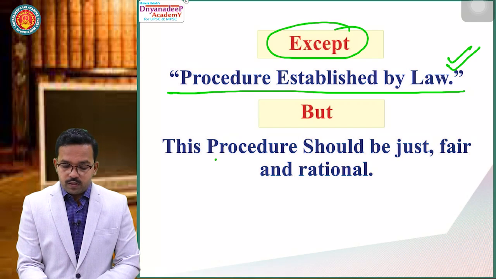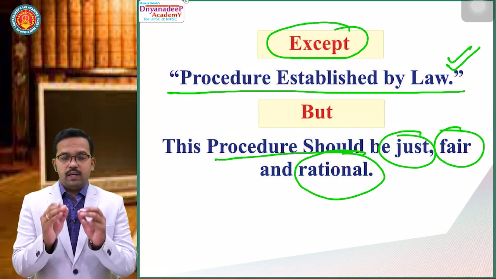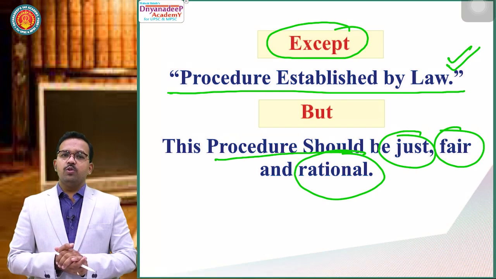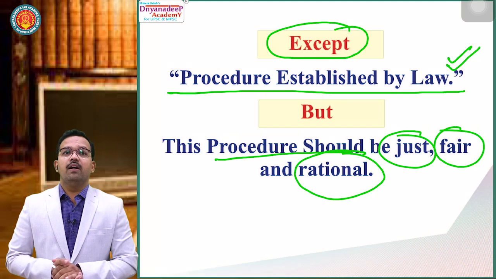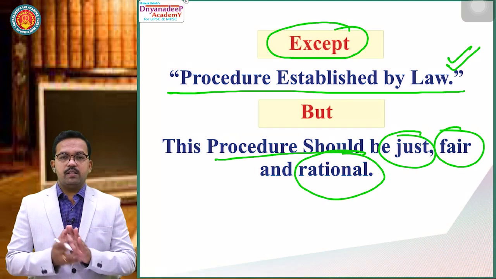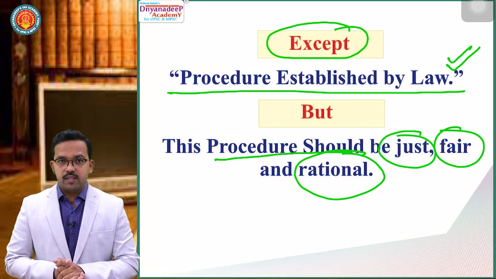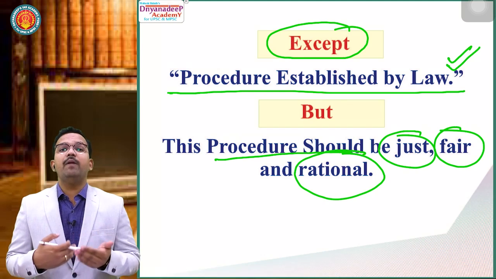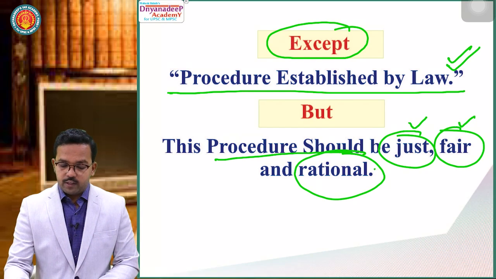But this procedure should be just, fair and rational. It means yes, it's true, the legislature has the right to take away the life and personal liberty of an individual. Yes, we accept it, right? The legislature has the right to take away the life and personal liberty of an individual. We accept it, but this law made by Parliament should be what? It should be just, it should be fair, it should be rational.